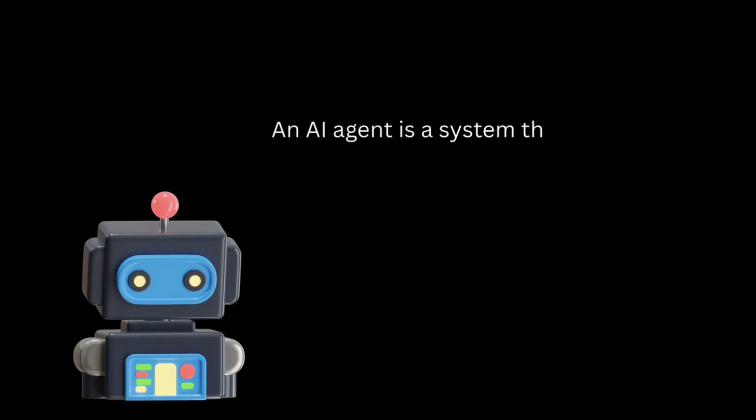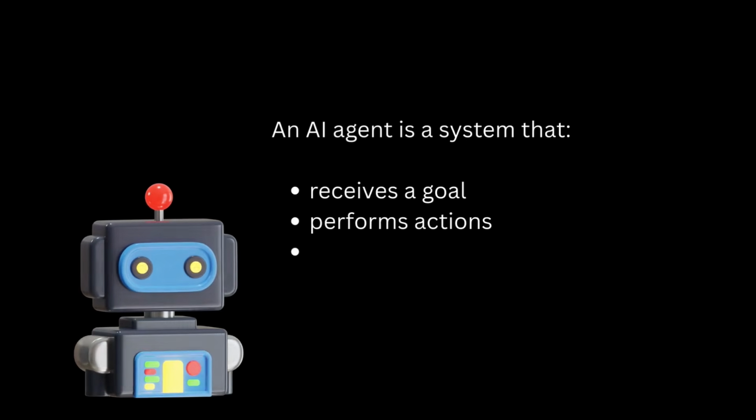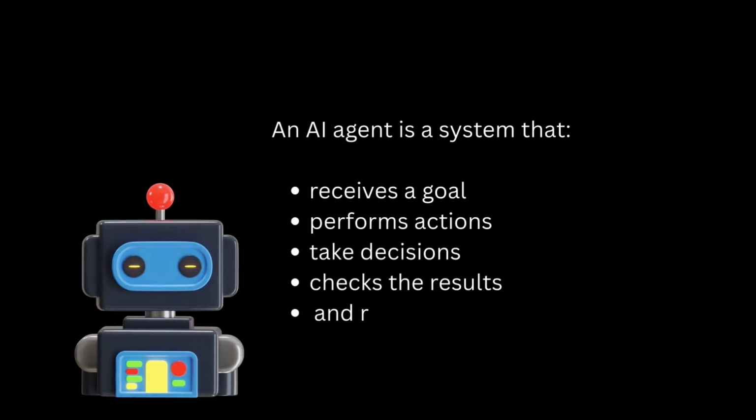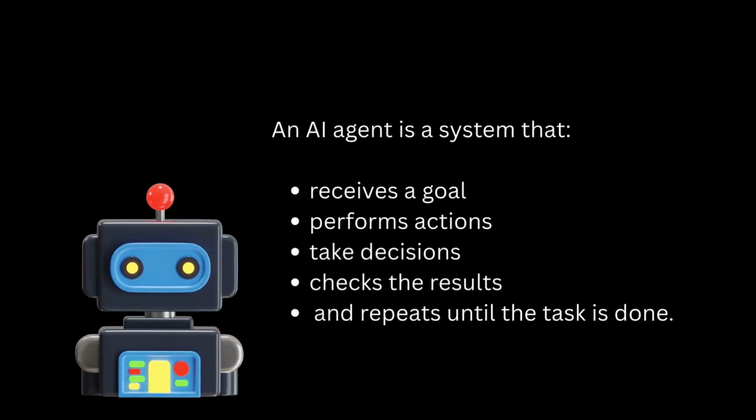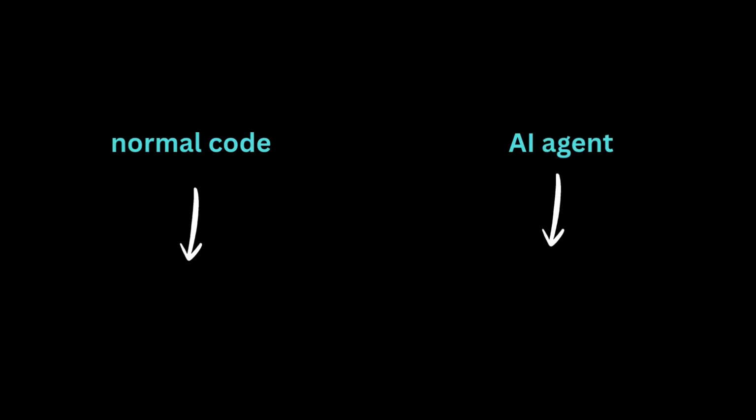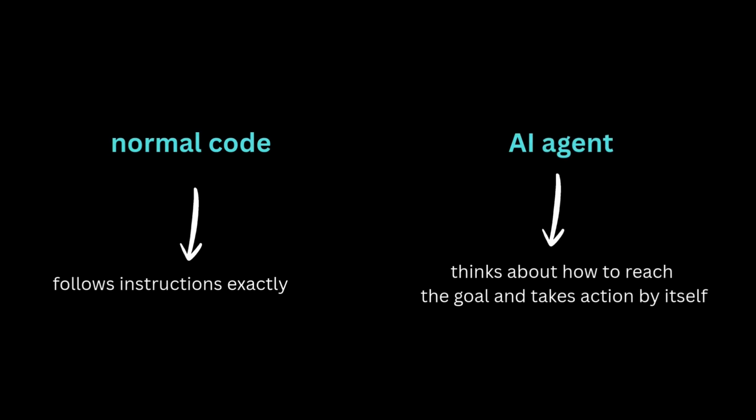The agent can take different actions, make different decisions, and handle situations differently, depending on how other functions or actions executed before. This is very cool because the agent can work autonomously, like having a small digital worker inside your app. In short, normal code follows instructions, and an AI agent can reach the goal and take actions by itself.